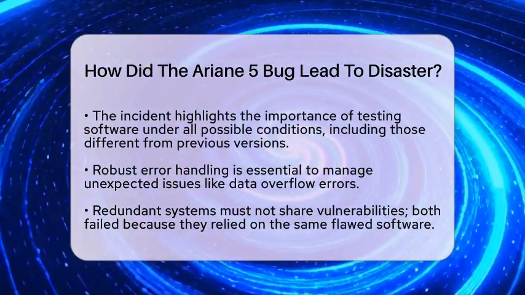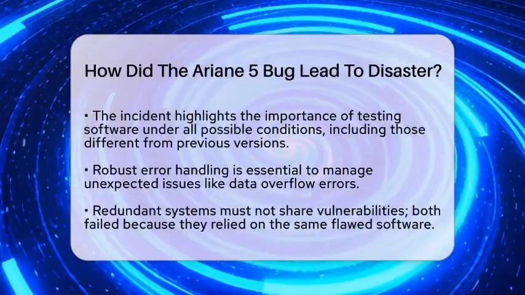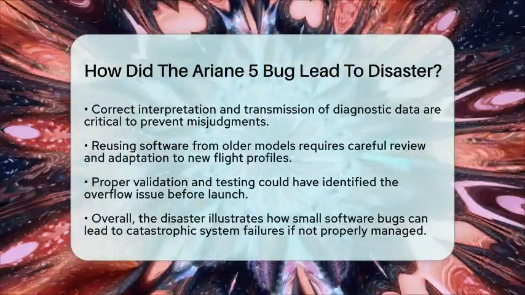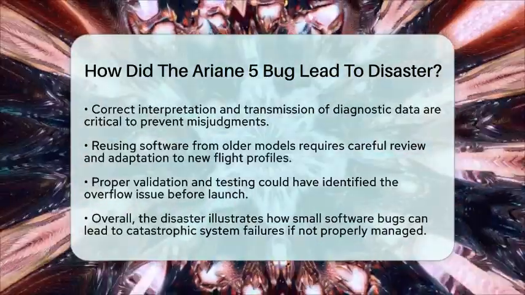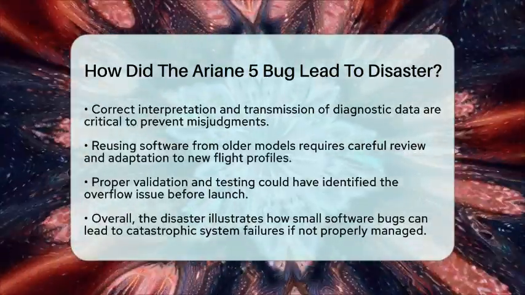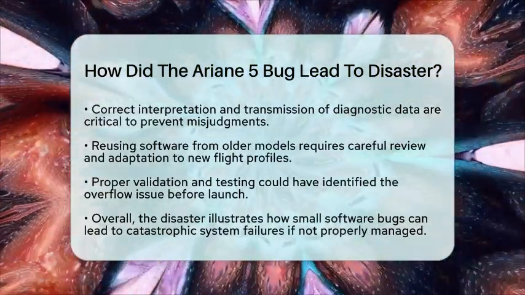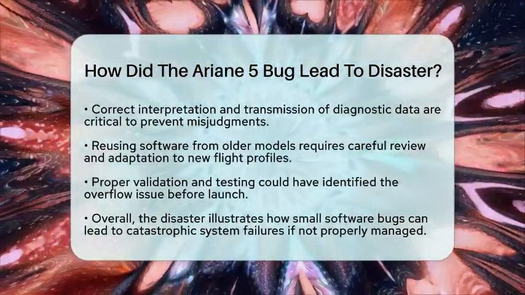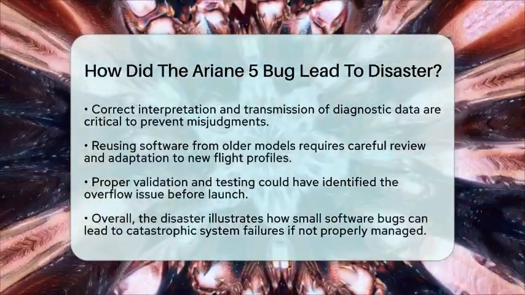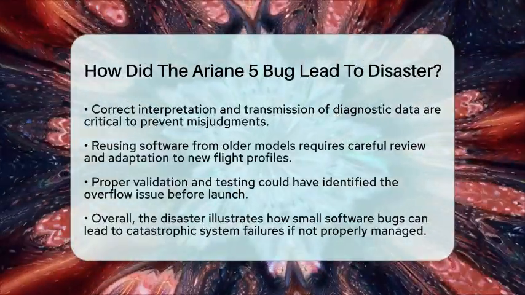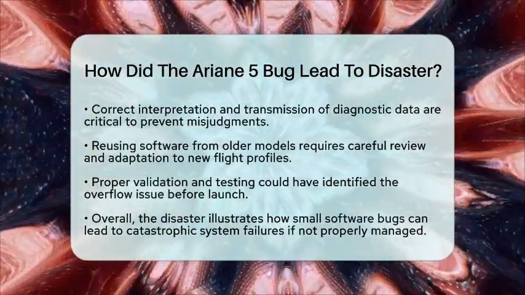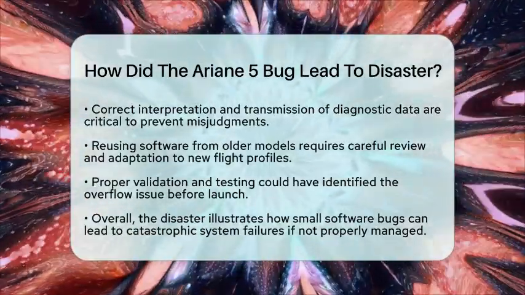Both systems failed because they relied on the same flawed software. Fourth, diagnostic data must be transmitted and interpreted correctly. The main computer misunderstood the error signals, leading to the wrong commands. Finally, reusing software from older models requires careful review and adaptation. The Ariane 5 software was reused without considering the new flight profile. Proper validation and testing could have caught the overflow problem before launch.